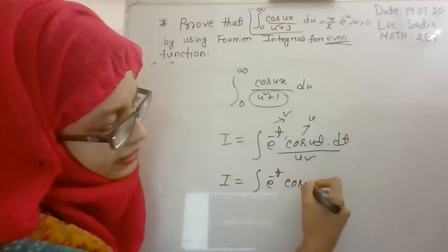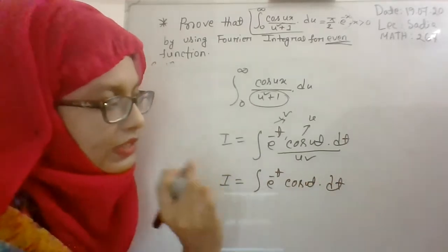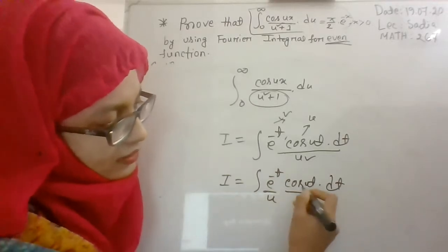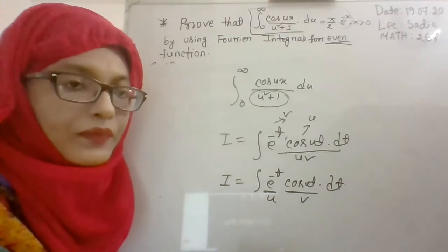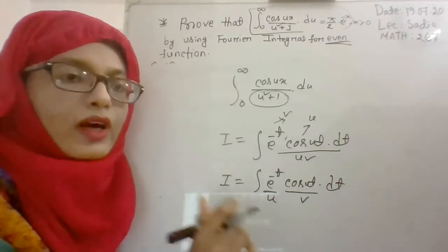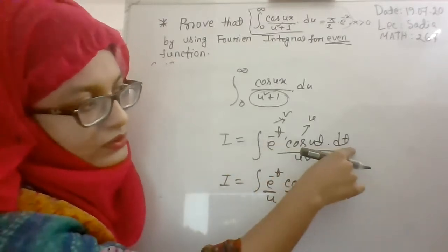For the second integral, you have to consider e to the power minus t as u and cos ut as v. That means you have to interchange u and v. In the procedure of this proof, we will obtain an integral like this: e to the power minus t cos ut into dt.